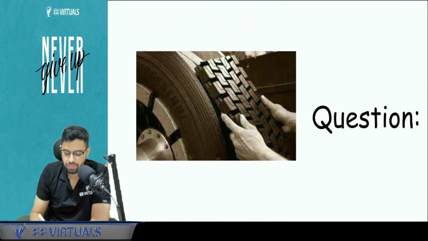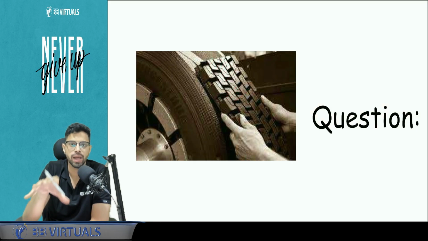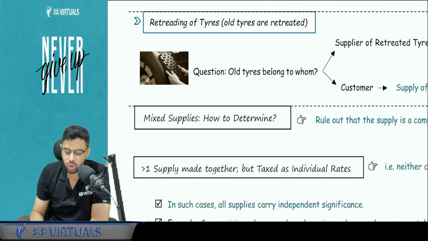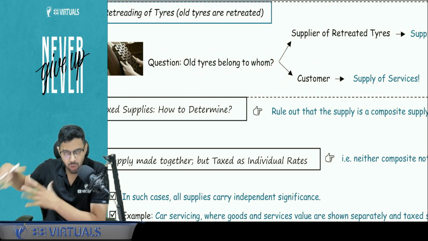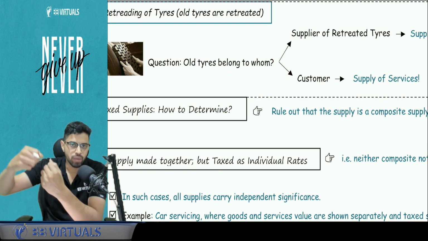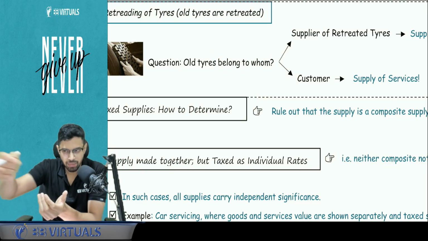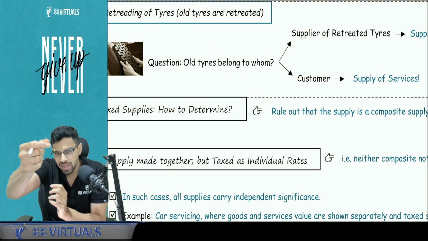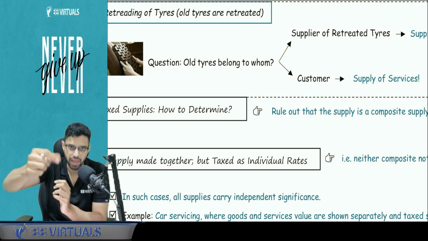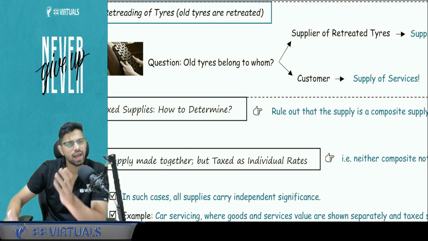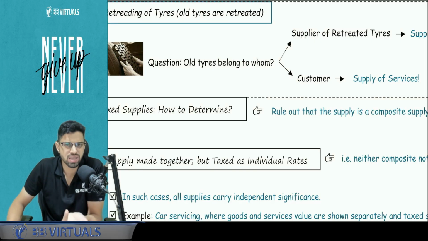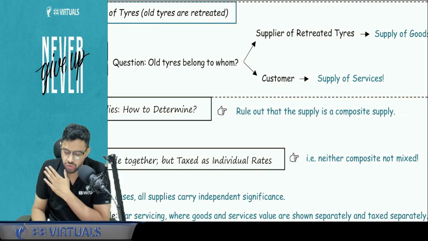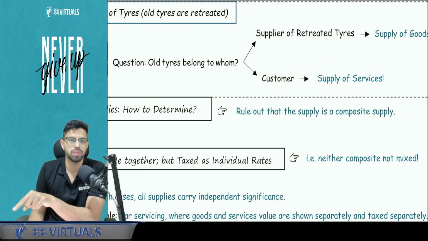Now retreading of tires. What is retreading of tires? Sometimes you lose the grip of the tire, for which this retreading is done so that it has a very good grip on the road as well. Now the question comes, the old tire belongs to whom? If it belongs to the customer, so I have my tire, I have my car's tire or my bike's tire. I go to my nearby shop and I tell him that this is my tire, just get the retreading done. Technically there is some sale of goods also, because he's giving me that rubber also, whatever is being used, and he's giving me retreading service also. But what is the principal element? This is a retreading service, right? And the old tire belongs to me. So if it belongs to me, this is a supply of service by that person.